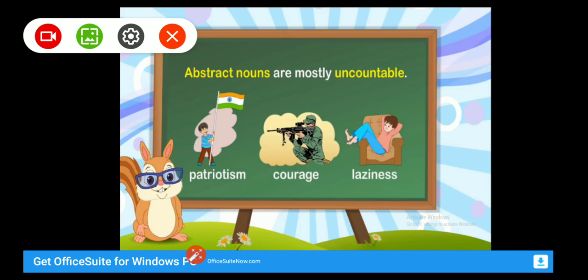Next, abstract nouns are mostly uncountable. In the previous chapter also I have explained about the abstract noun. What is an abstract noun? That noun which we cannot see or touch but can only think of is called an abstract noun. So here abstract nouns are mostly uncountable, which we cannot count. For example, patriotism, courage, laziness.